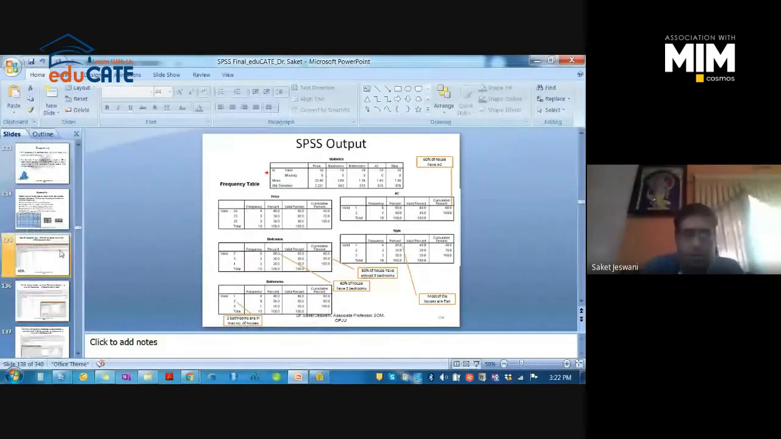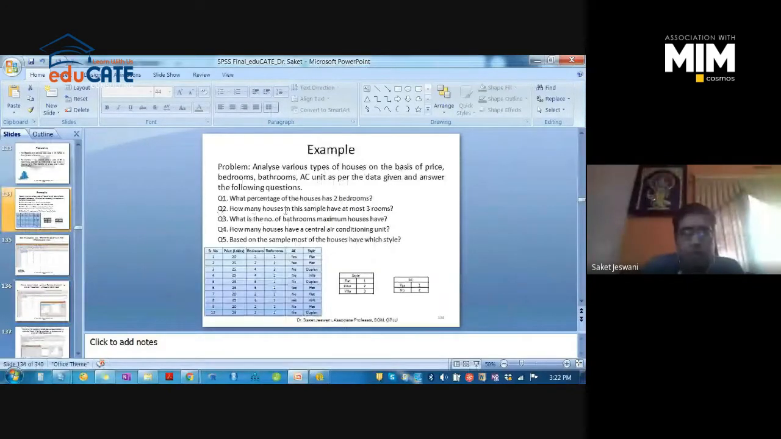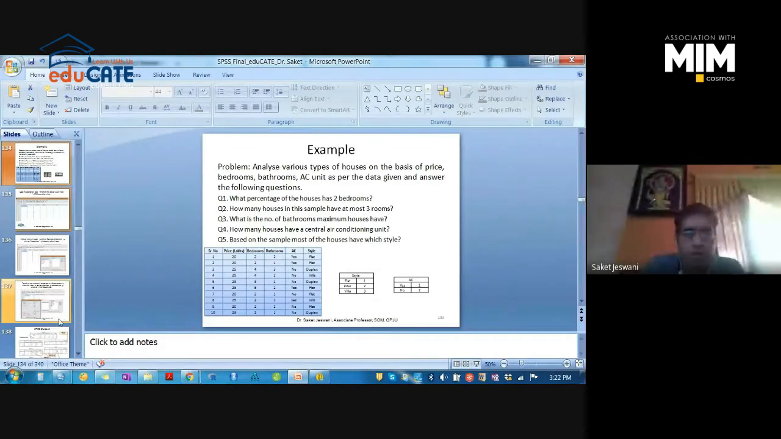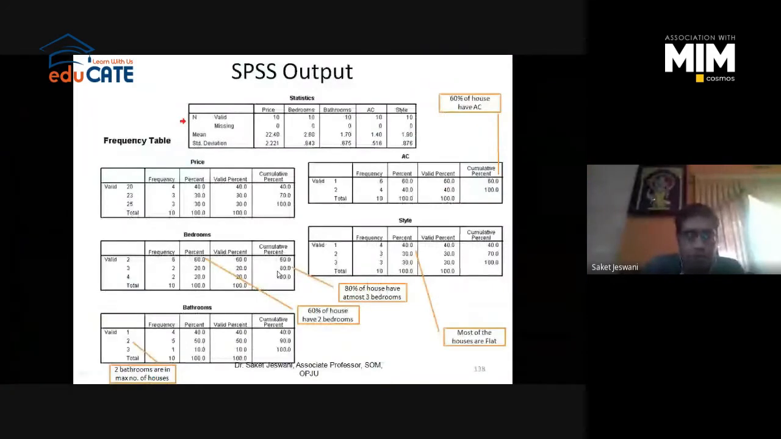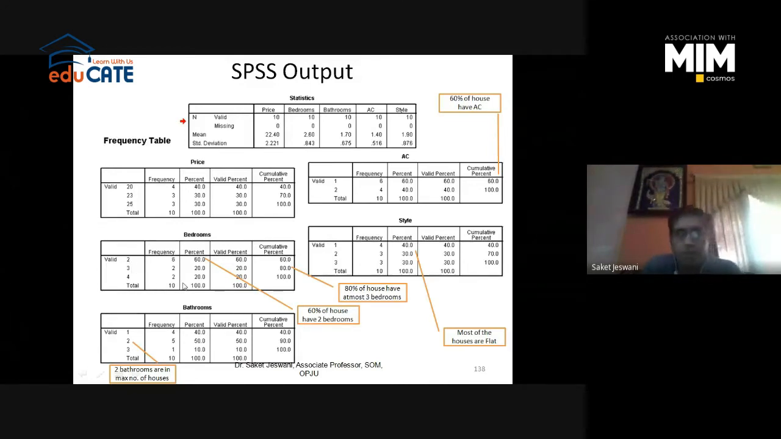The second question is, how many houses in this sample have at most 3 rooms. Okay, so in the same bedroom frequency table you can see 6 houses have 2 bedrooms, and two houses have 3 bedrooms. So at most 3 rooms, 80% of houses have at most 3 bedrooms. Here you can see 80%. Okay.